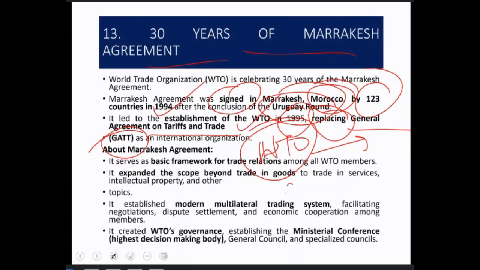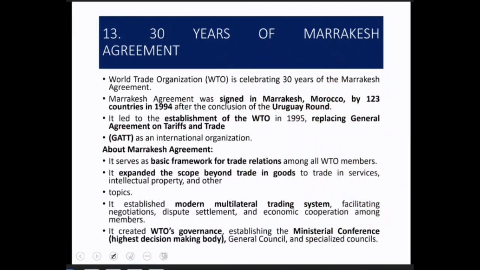But remember that GATT is not as a whole closed. It is still there, but basic trade and tariffs related কামবোৰ, those are being transferred to WTO now.